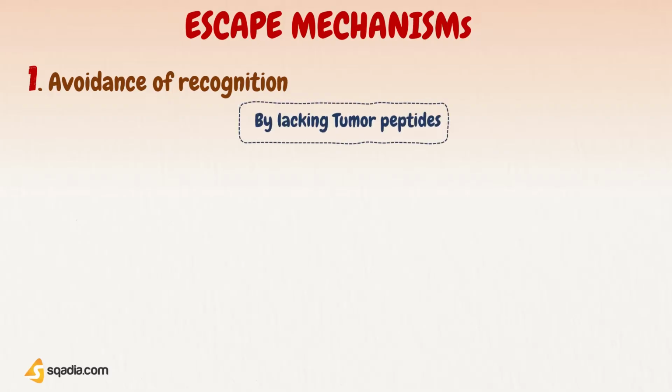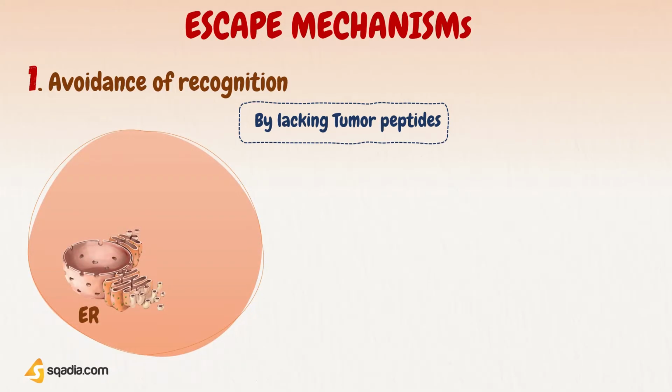Starting with avoidance of recognition of tumor cells by the host immune system. This avoidance of recognition can be achieved by lacking tumor peptides. Each autologous protein is degraded within the cytoplasm to form peptides consisting of 9 to 12 amino acids.